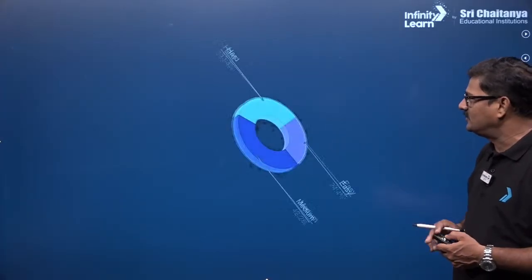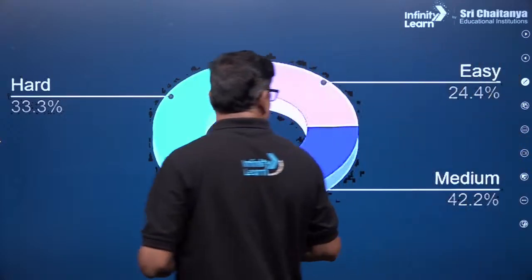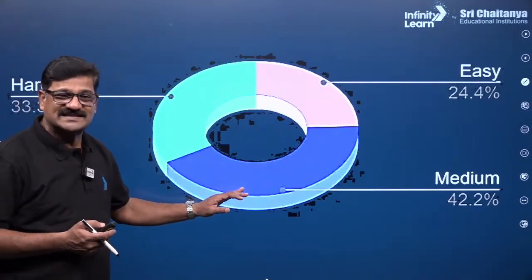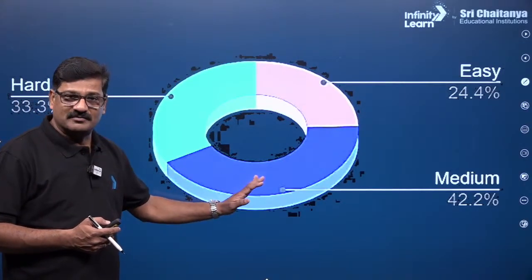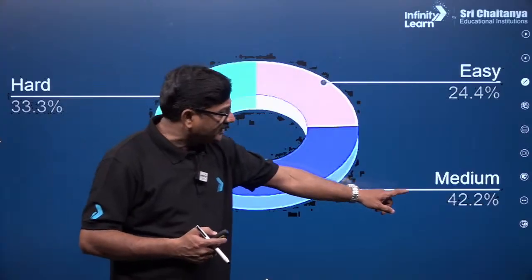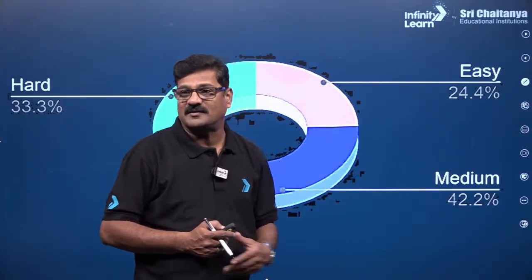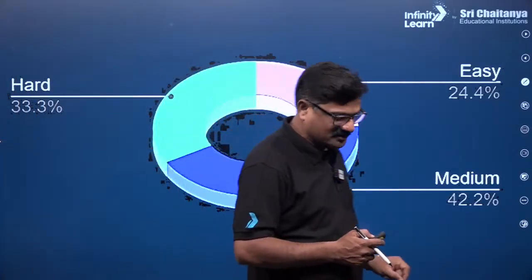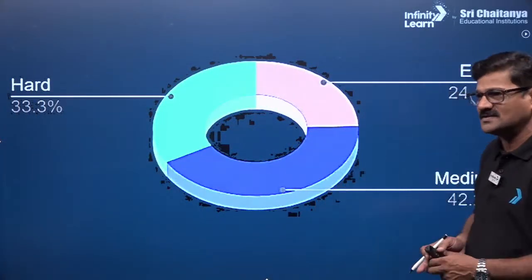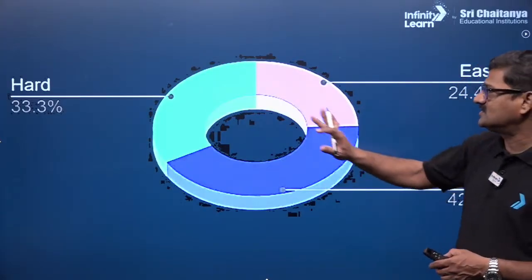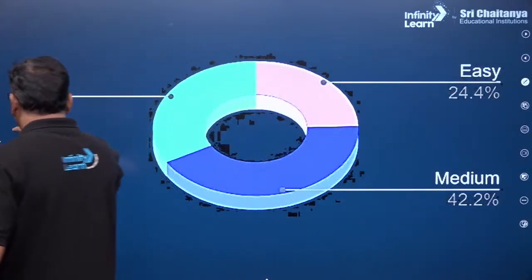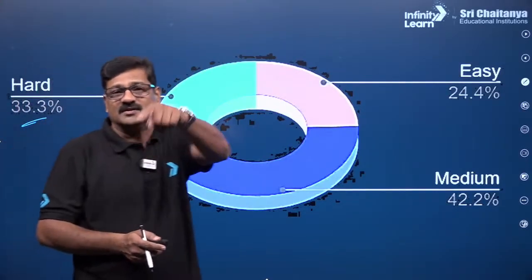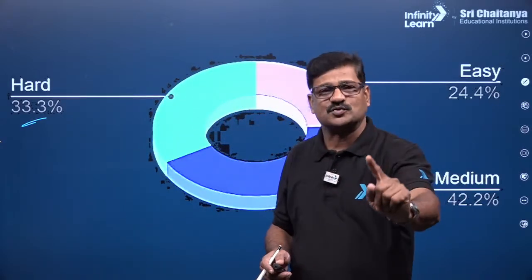When you see the graphical level, you can see hard, easy and medium. I was expecting 50% to 60% to be medium, but here it is 42.2% medium. That is the pathetic thing. Medium from the student's perspective, and as a faculty I also say it is the same way. And hard, I was expecting less than 20%, but the percentage of hard has increased to 33. So this is not for you, it is for the entire student community.